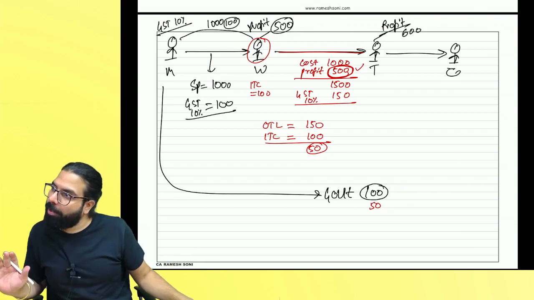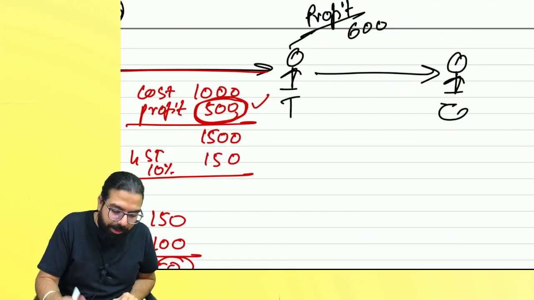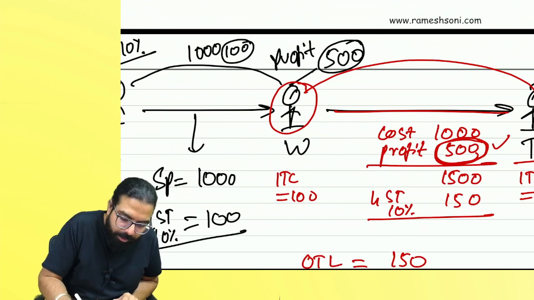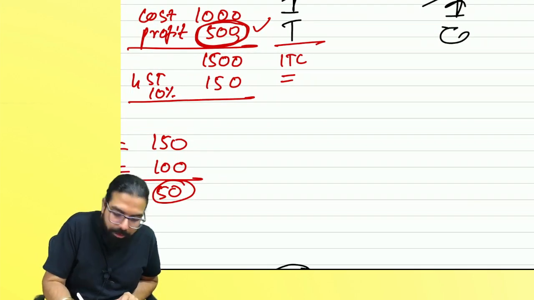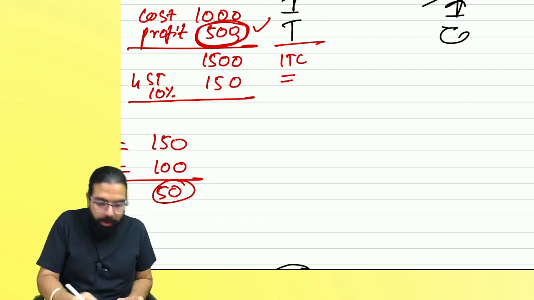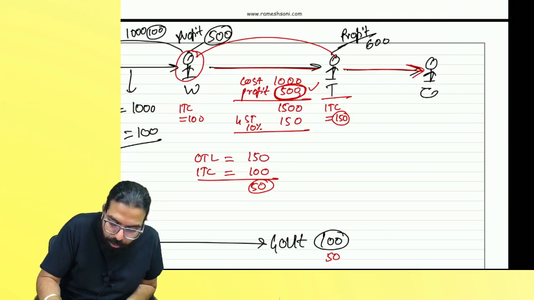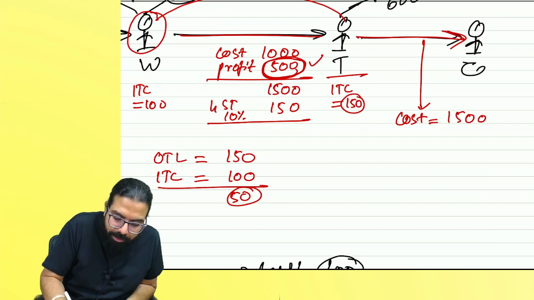Sure, everyone. People got it. Sure, everyone. Then, can you tell me now how much input tax credit will he get? How much did he pay as GST? 150. Okay. He sold the goods for how much? Cost plus profit.